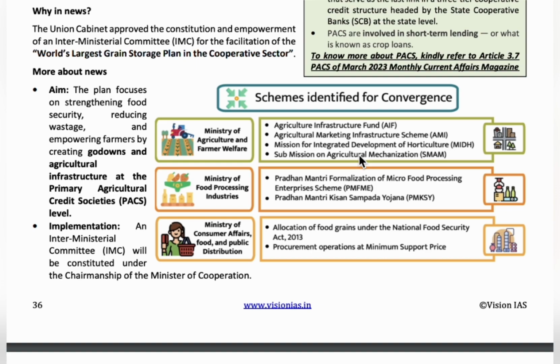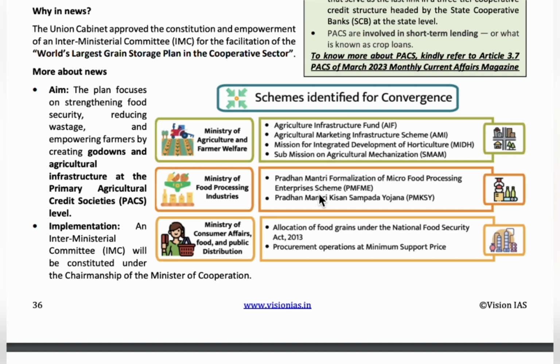Next is the Sub-Mission on Agriculture Mechanization. It provides for the purchase of various types of agricultural equipment and machinery. Subsidies are provided for purchasing machinery related to agriculture and equipment. Okay, so all these four schemes come under the Ministry of Agriculture and Farmers Welfare.